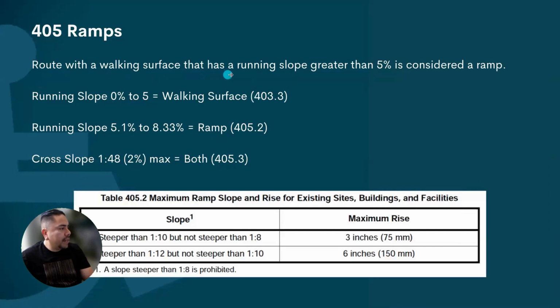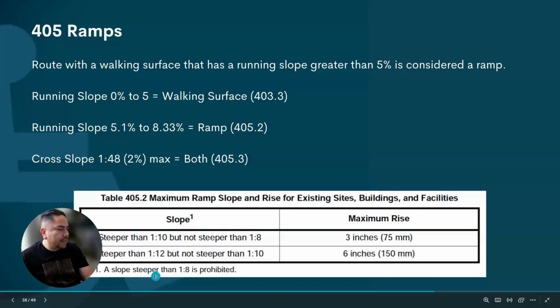A walking surface that has a running slope greater than 5% is considered a ramp. So it's no longer a walking surface. So running slope 0 to 5% is a walking surface. Running slope from 5.1 to 8.33 is a ramp. More than 8.33 is a violation with exceptions. And the cross slope is always 2%, whether it's a walking surface or a ramp.